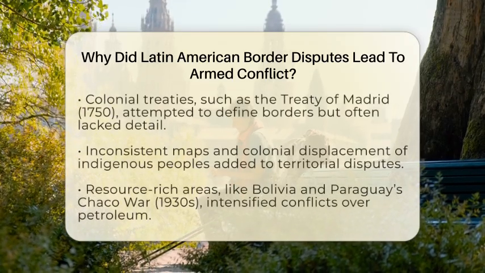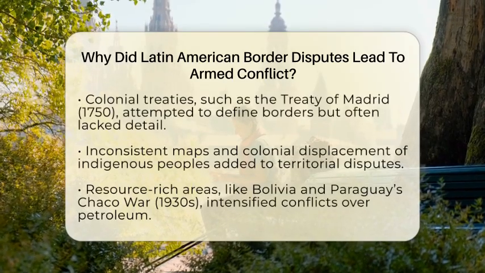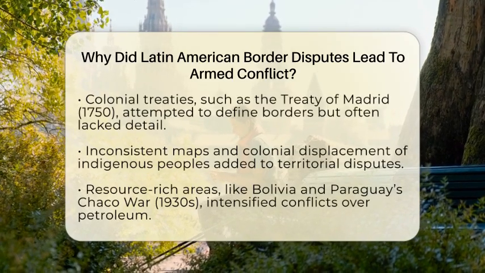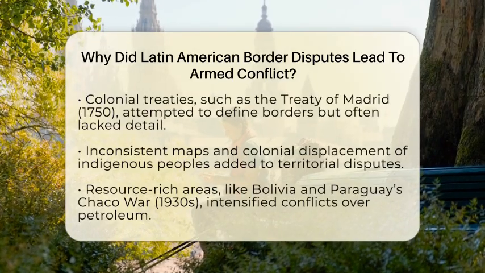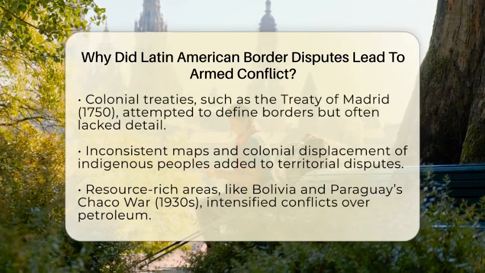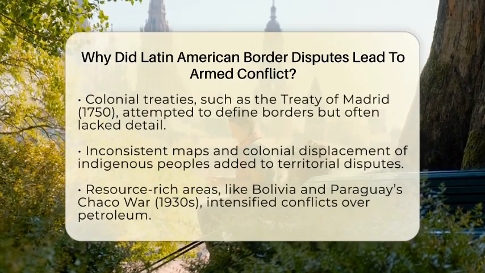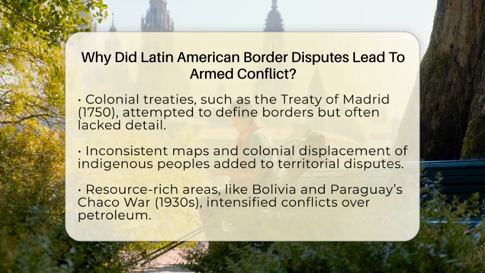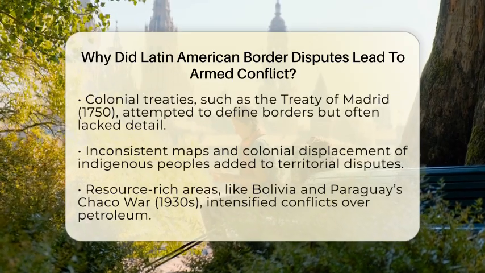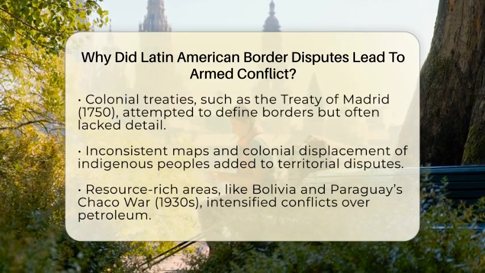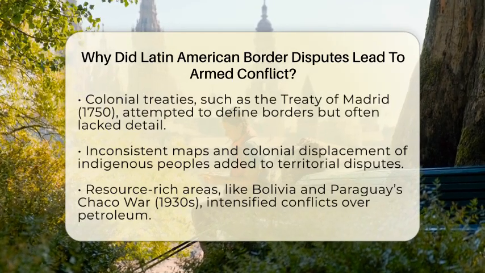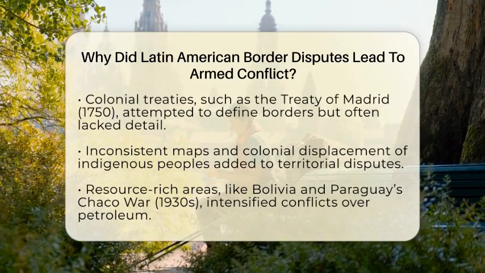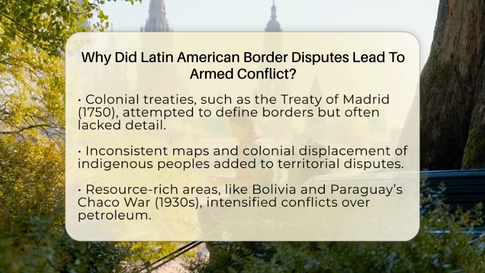After independence, nations faced the tough task of building new governments and borders. Colonial treaties from the past, like the Treaty of Madrid in 1750, tried to define boundaries but often left out important details. Maps were inconsistent or inaccurate, so countries kept arguing over the same territories. Indigenous groups also suffered because colonial powers displaced them, and their lands became part of these disputes.